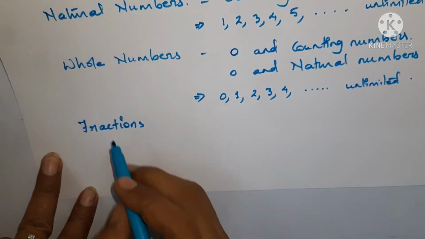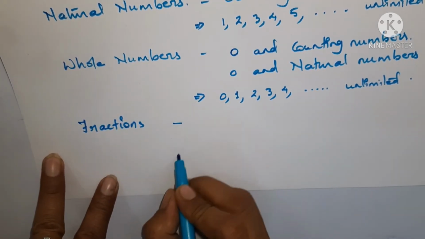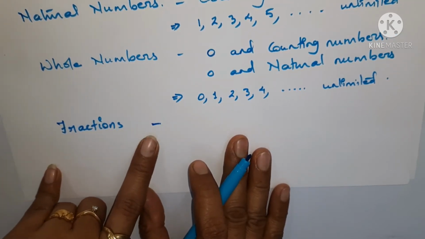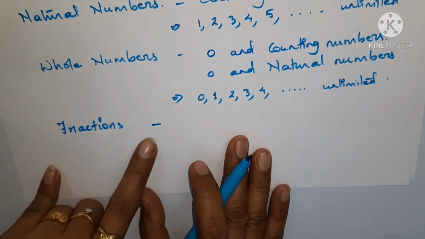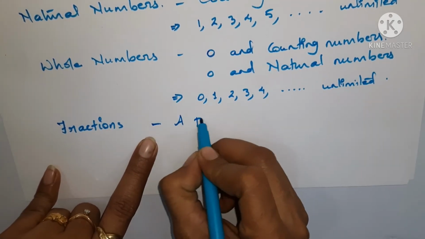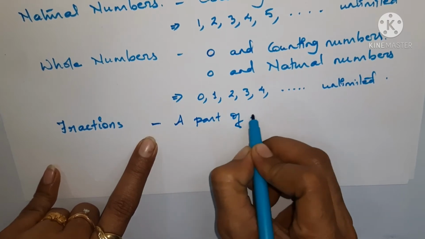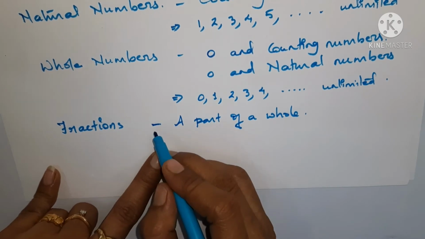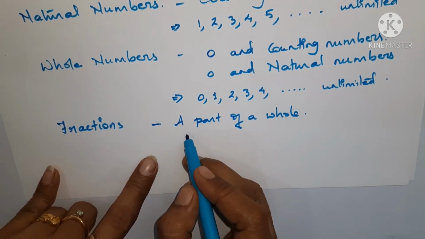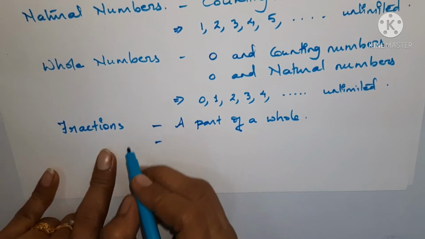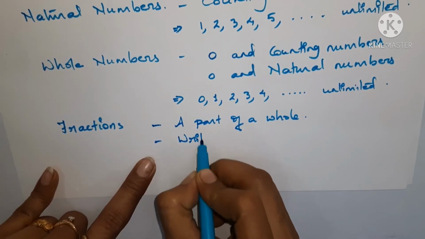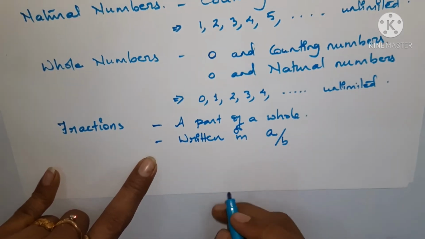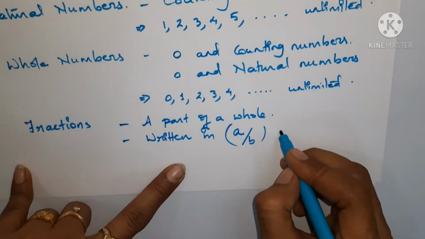Next group of numbers are fractions. These fractions are known as part of a number, part of a whole. Okay, fractions are part of a whole. So these are fractions. Now when we talk about fractions, you can say that fractions are the numbers written in A by B form.